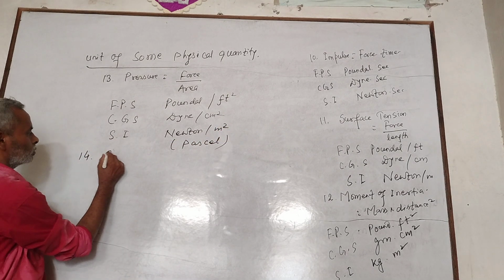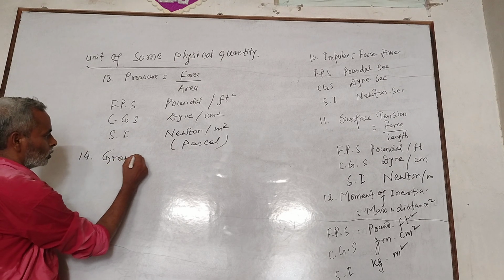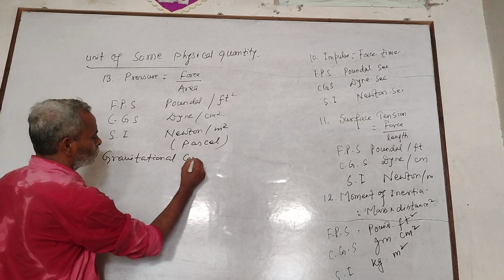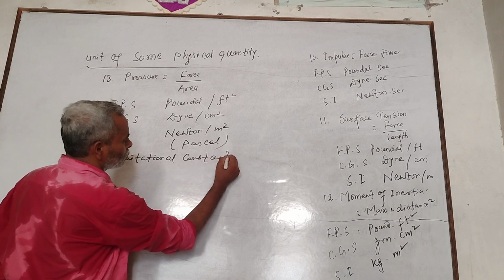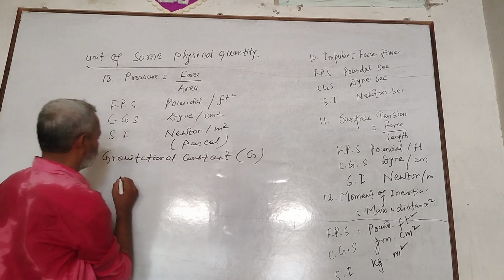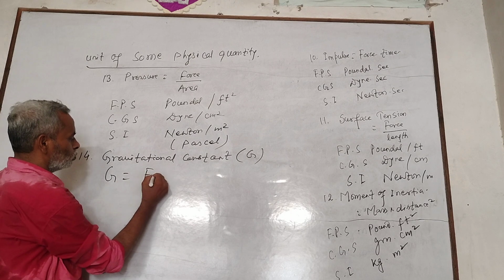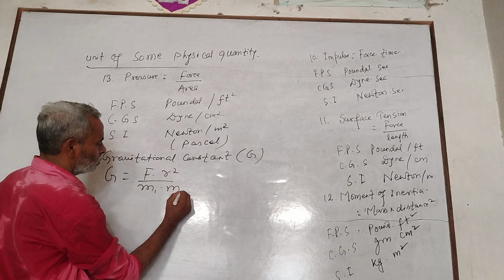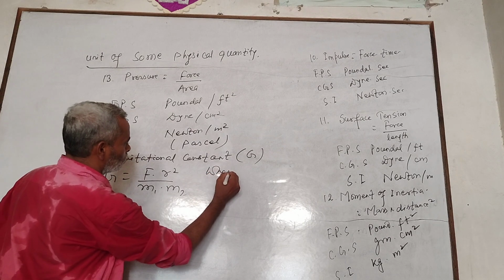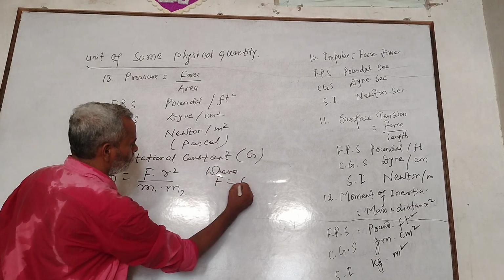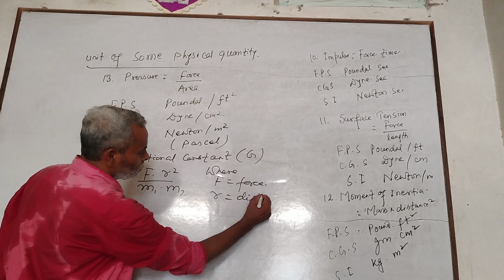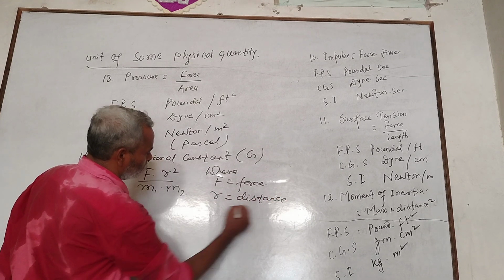In FPS system, Poundal feet square per pound square. In CGS, dyne cm square per gram square. In SI, Newton meter square per kg square.